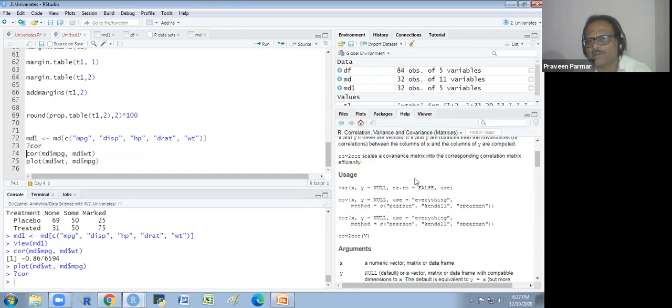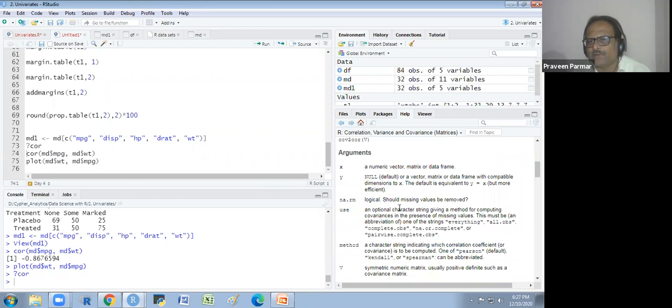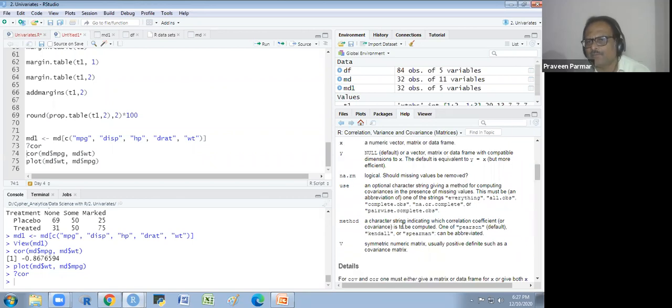And you will get the description of that function, the covariance and the correlation. You have x and y and the method: Karl Pearson, Kendall, and Spearman. Any one method; by default we are using the Karl Pearson method. The correlation coefficient and covariance are computed with Pearson by default, and for Kendall and Spearman you specify the method.